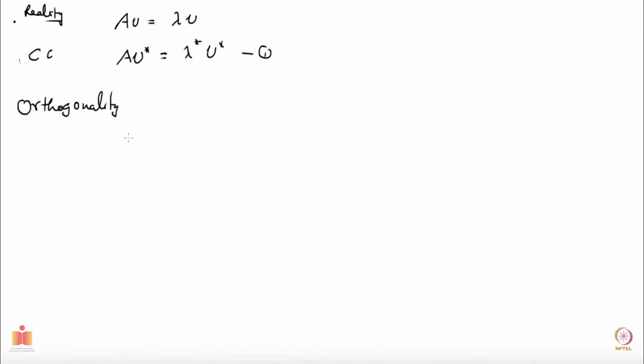So if I take a transpose of this, it will give me V star transposed, which just means a row vector, times A transpose, is equal to lambda star, which is a constant, so nothing happens to it, times V star transpose.